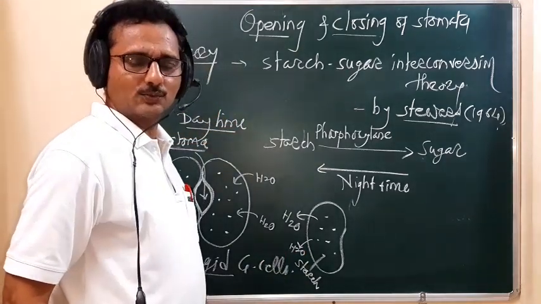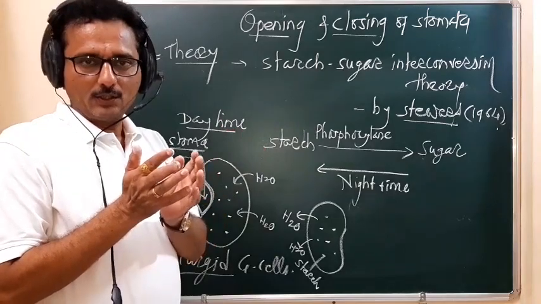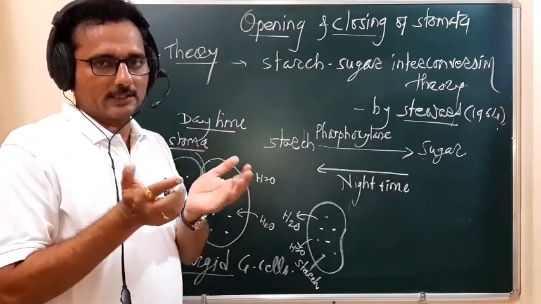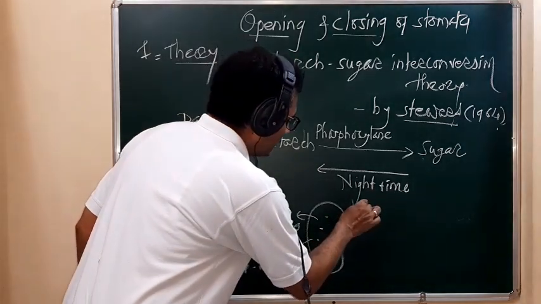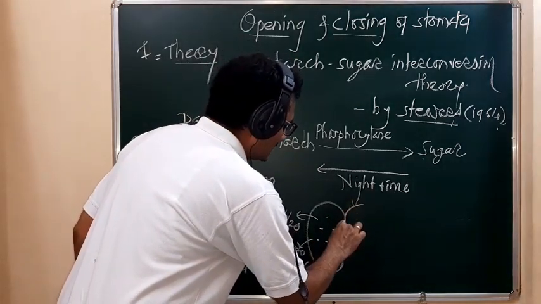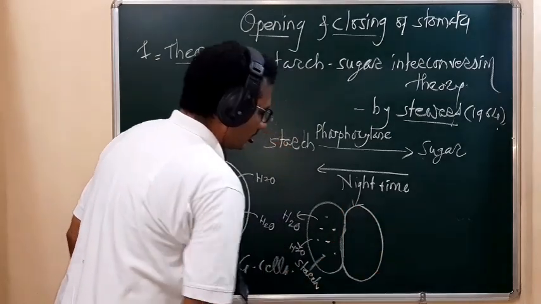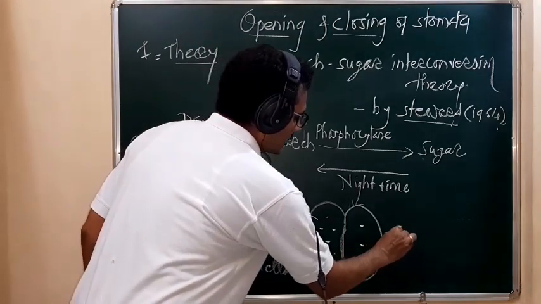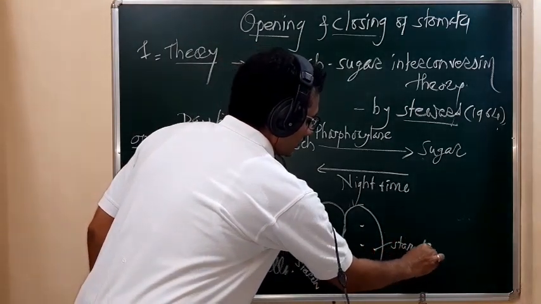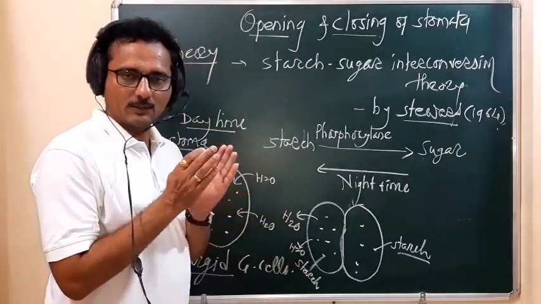When they show exosmosis, the cells become flaccid. The turgor pressure is released, and both these cells become flaccid due to the presence of starch during night time.